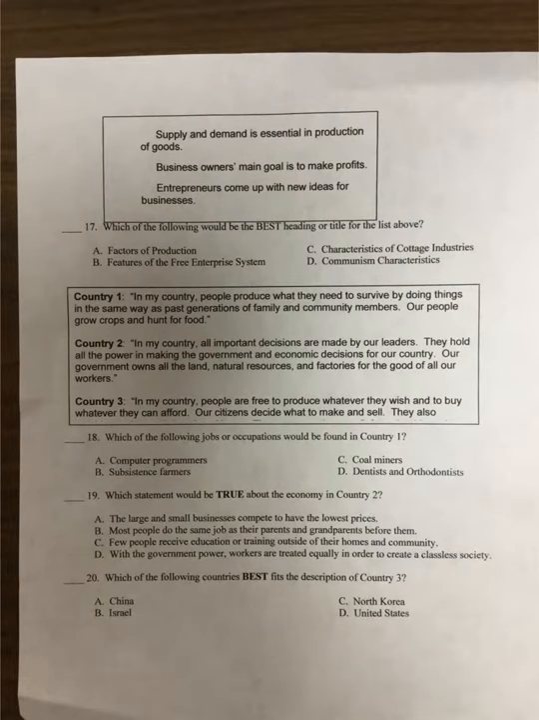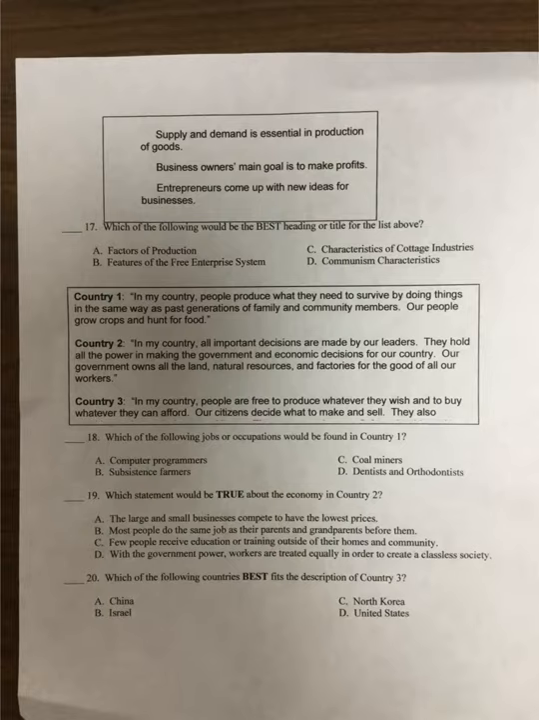Question number 17. Look at the box and choose from the answers to determine what would be the best title. Let's look at the box. Supply and demand is essential in production of goods. Business owners' main goal is to make profits. Entrepreneurs come up with new ideas for business. After reading all those, try to determine what type of economic system that is.